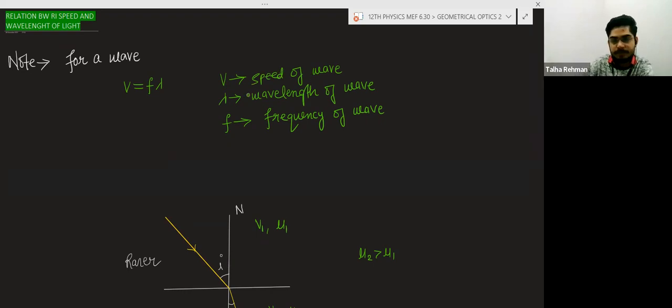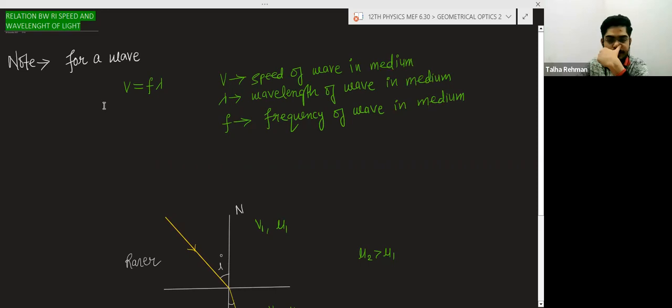in some medium. A wave can travel in any medium. It can travel in water, it can travel in air also. So we have to define the medium in which the wave is traveling: the wavelength of the wave in the medium and the frequency of the wave in the medium. So you should know this information for a wave. Light is also a wave, so light will also follow this equation.